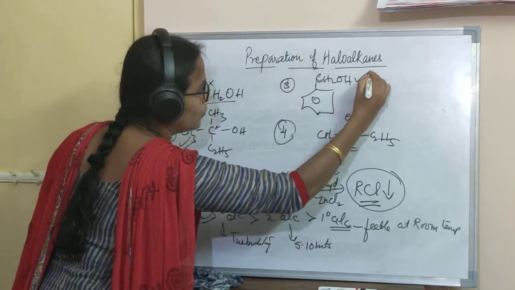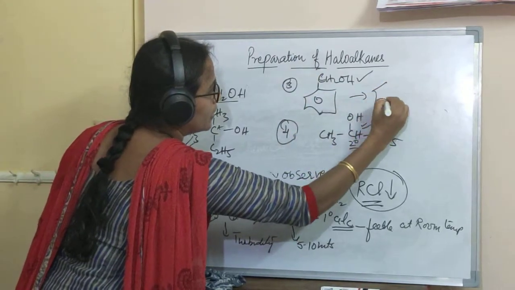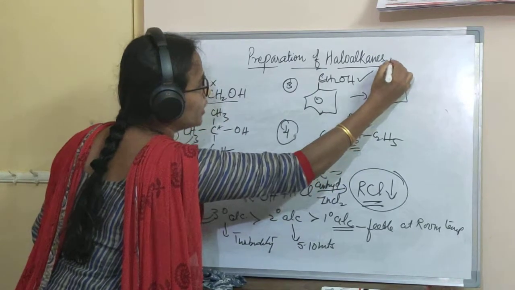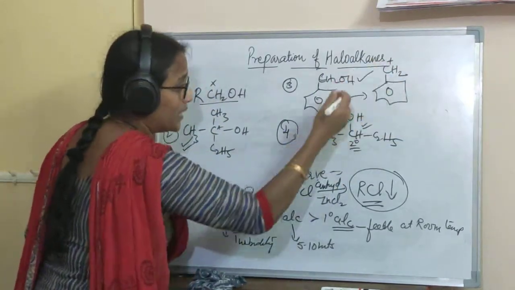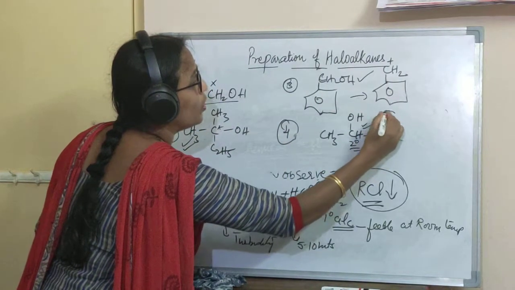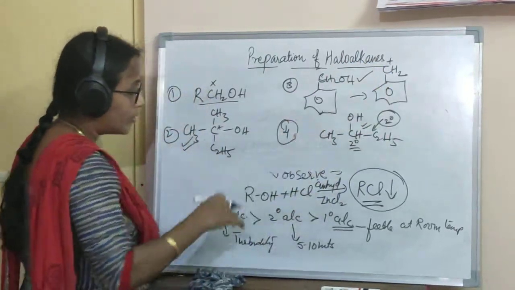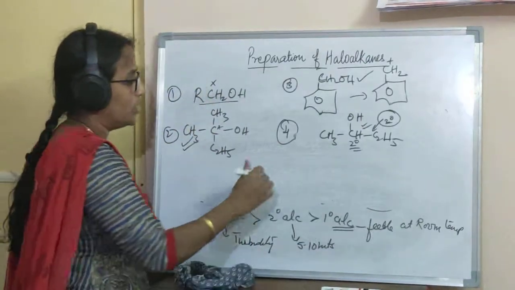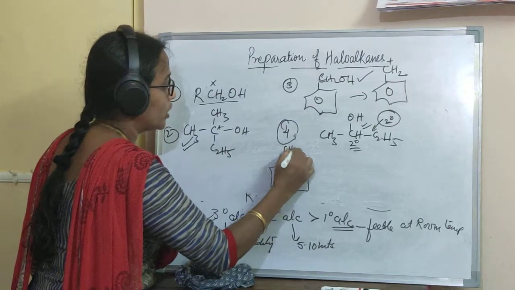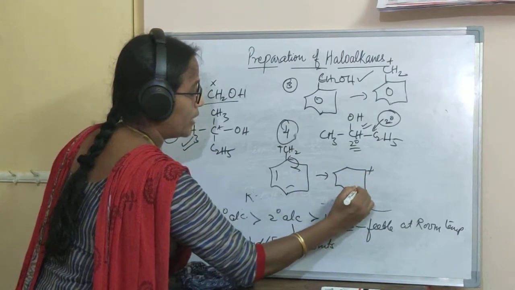This one actually will give Lucas test, though it seems to be primary, but you know that here it is a benzyl group. So the carbocation which will be formed is benzyl cation, and benzyl cation, in fact, is more stable than secondary, because this benzyl cation will be stabilized by resonance. So resonance stabilization is there in benzyl cation, because we know this is having a positive charge, and this charge will be further resonance stabilized